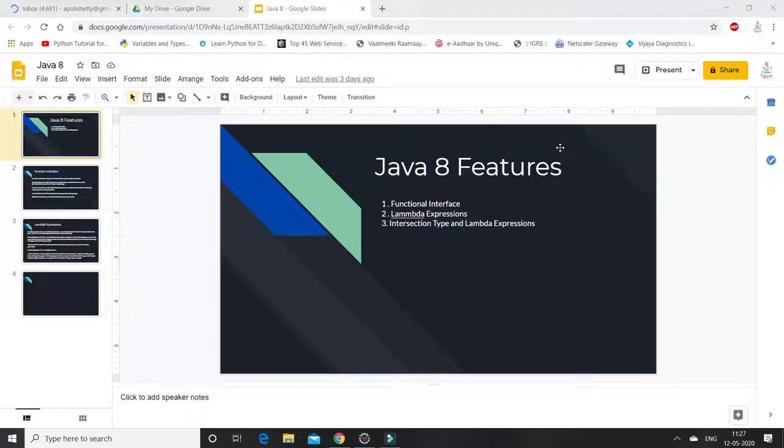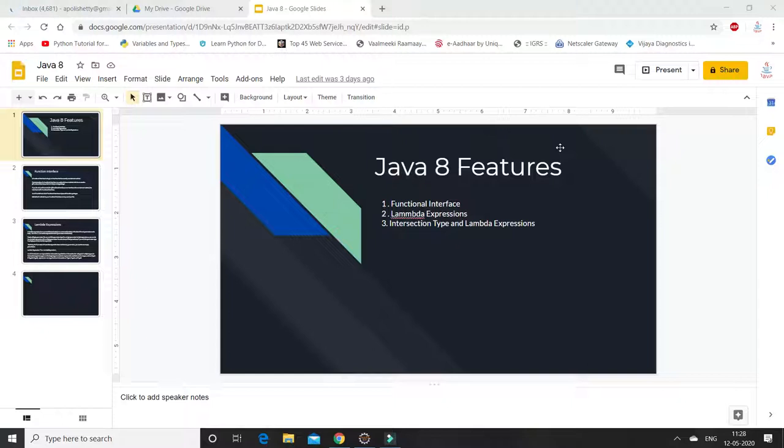Today I am going to provide an overview on Java 8 features. In Java 8 there are enormous features that have been implemented, that is functional interface, lambda expressions, streams, as well as JavaScript to be also executed in Java 8 from the command prompt. One more thing is at interface level, they have declared default implementation methods as well as abstract methods.